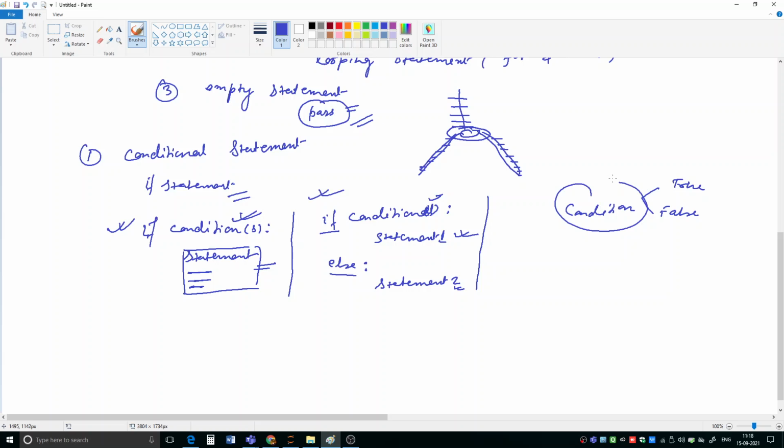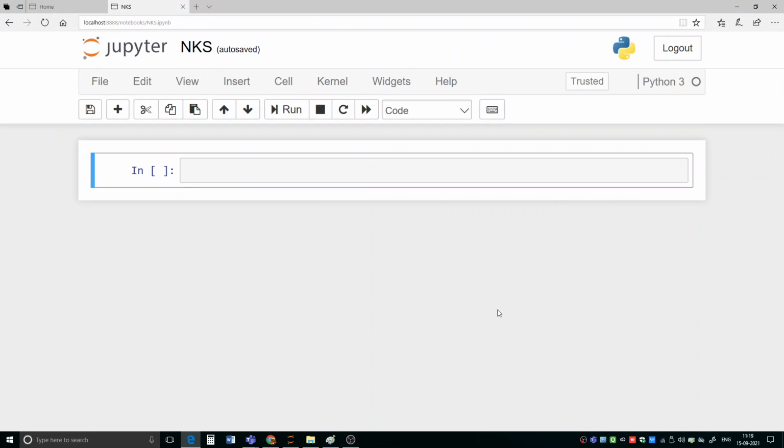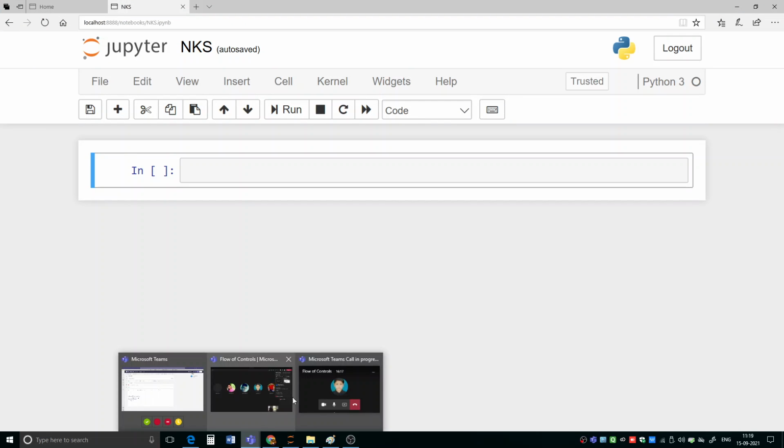So if this is true, then this will be executed, otherwise that will be executed. Now let us see these things in a program.